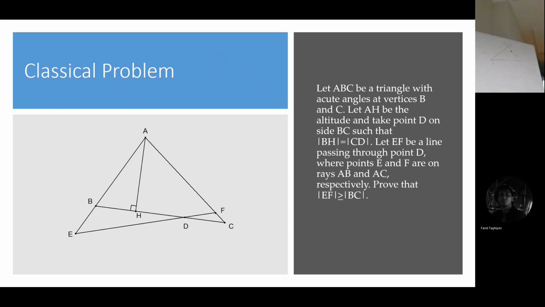Surprisingly, the answer is when this is equal to this, when the line is drawn so that this point divides it into two equal parts.